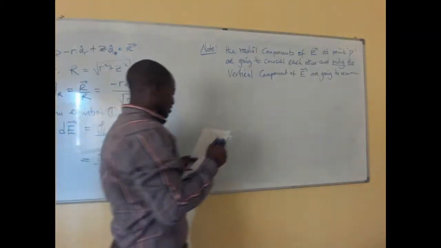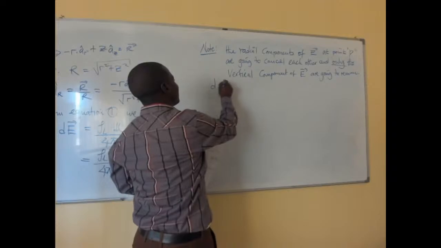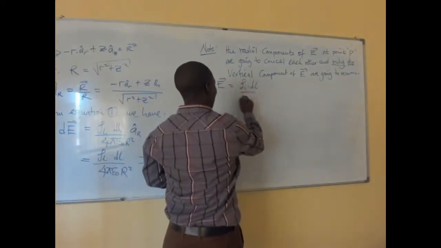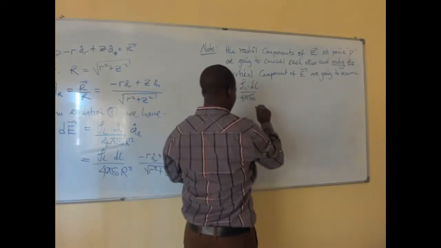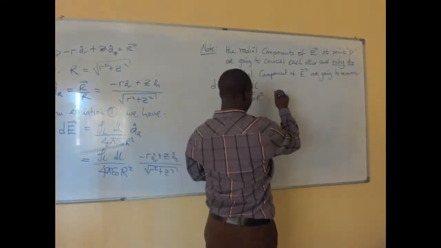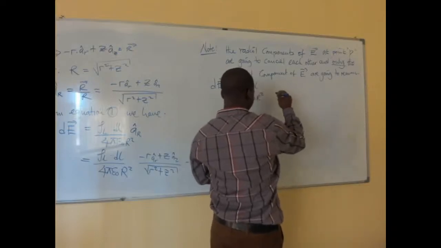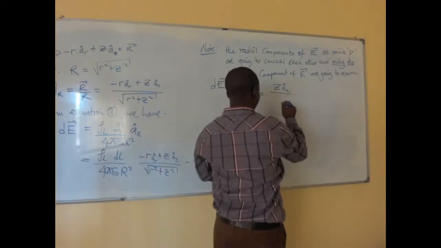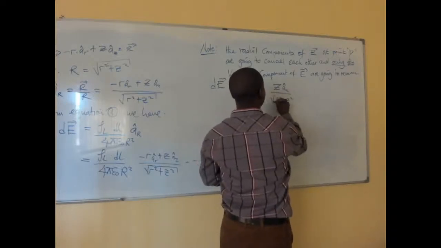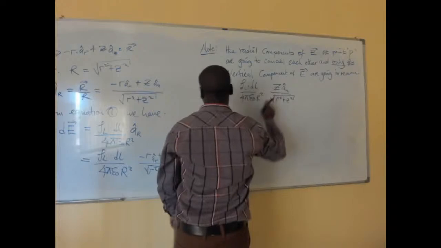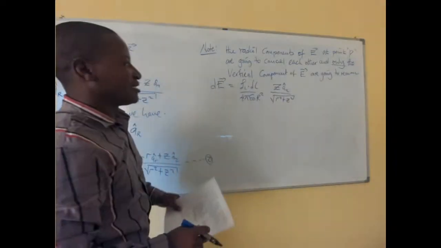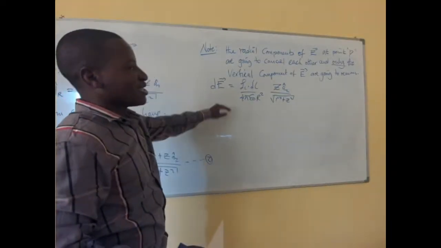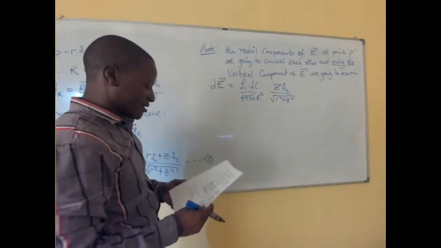Now, that having been said, we know that dE is equal to rho dL over 4 pi epsilon 0 R squared. This we have applied by Z into az divided by R squared plus Z squared. Meaning only this component is going to remain, which is the vertical. So the radial ones are going to cancel because the X will cancel the Y. As simple as that.